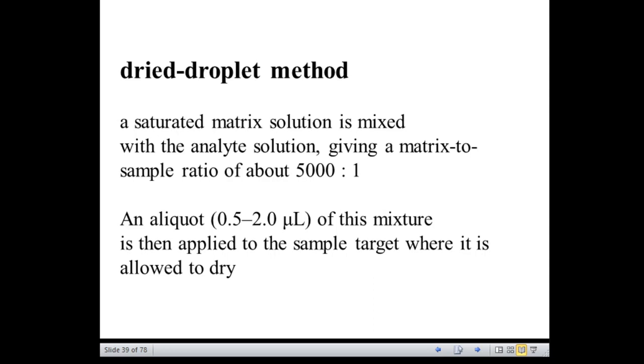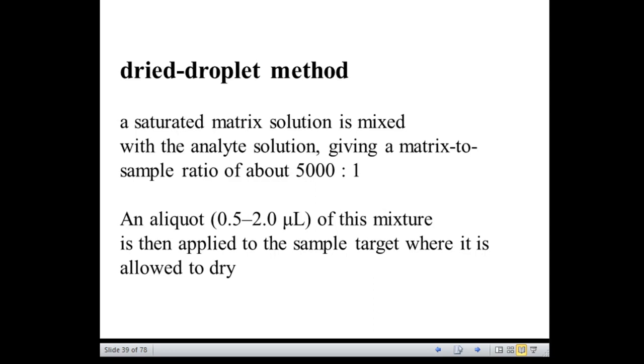So, if you recall what we discussed in the previous session, a molar excess of the matrix is used. So the matrix concentration is very, very high when compared to the analyte concentration. That is what we learned in the previous session. So now you can see that the matrix to sample ratio is about 5000:1.